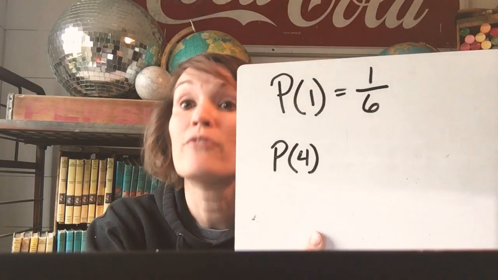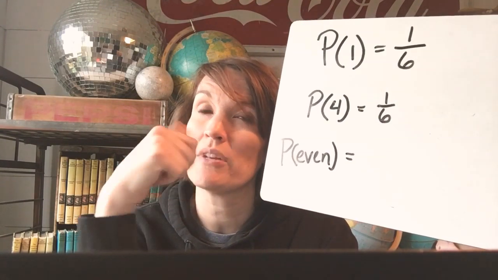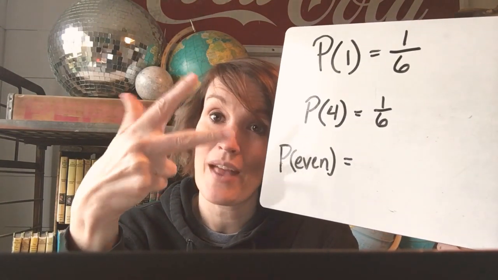What's the probability that I roll a 4? There's only 1 four, so it's 1 out of 6. What's the probability that I roll an even number? Okay, so the even numbers, 1 through 6, would be 2, 4, 6. So that would be 3 out of 6. Wait a second, does that reduce? 3 out of 6 reduces to 1/2. If you change that to a decimal, it's 0.5. If you change it to a percentage, it's 50%.